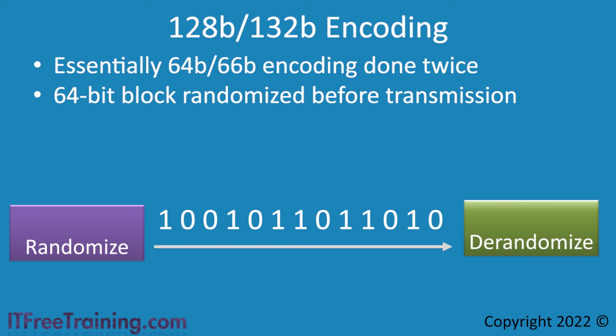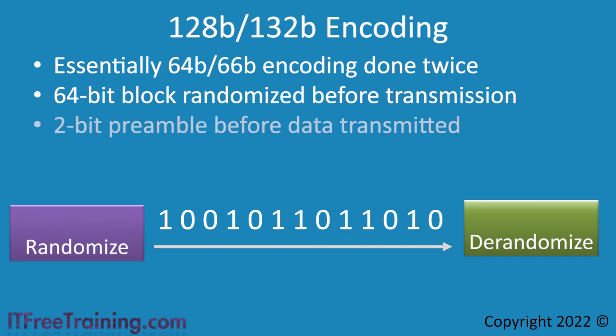By randomizing the data, this effectively balances out the ones and zeros in transmission. This helps keep the signal traveling down the wires balanced. The extra 2 bits are 2 preamble bits that are added before transmission. These 2 bits are used as control and error signals.